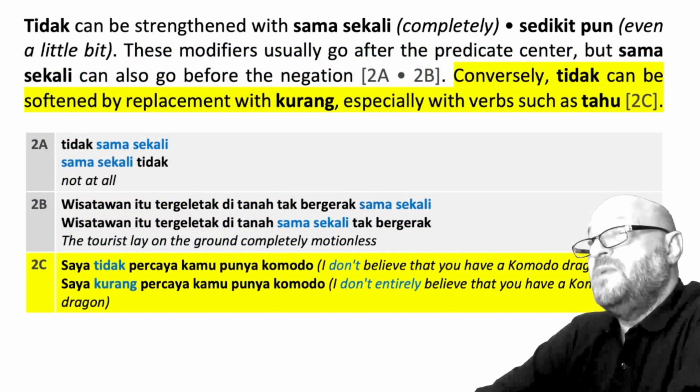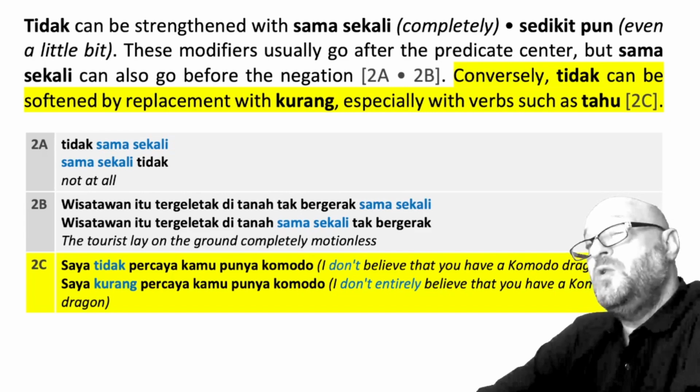Conversely, tidak can be softened by replacement with kurang, especially with verbs such as tahu. Example 2c, saya tidak percaya kamu punya Komodo. I don't believe that you have a Komodo dragon. You can soften that by saying, saya kurang percaya kamu punya Komodo. I don't entirely believe that you have a Komodo dragon.